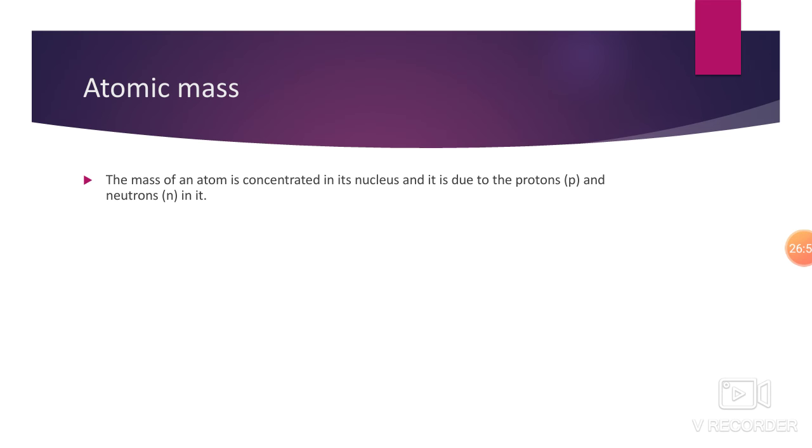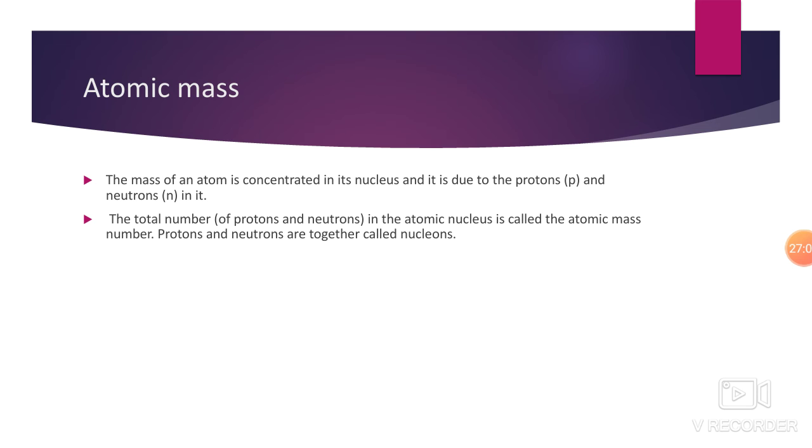Now let's go on with the atomic mass concept. What is atomic mass? The mass of an atom is concentrated in its nucleus, and it is due to the protons p and neutrons n in it. The total number of protons and neutrons in the atomic nucleus is called the atomic mass number. Protons and neutrons are together called nucleons.